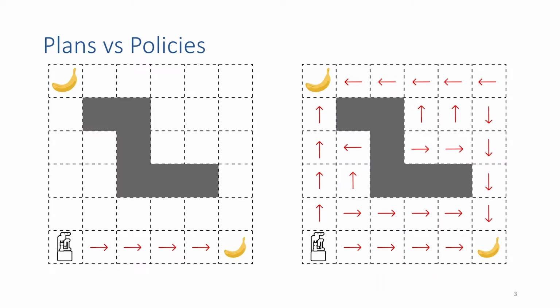On the right, we have what is a policy, which is a mapping from a state to action. So basically, this is useful if something might go wrong. If something goes wrong, the robot could find itself in an unexpected state, and it wants to know what it should do from this unexpected state. So if we have an action to perform in every state, then we're covered. No matter what goes wrong, we know what we should try to do.